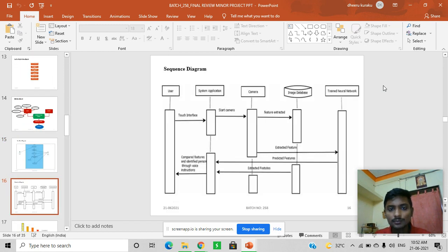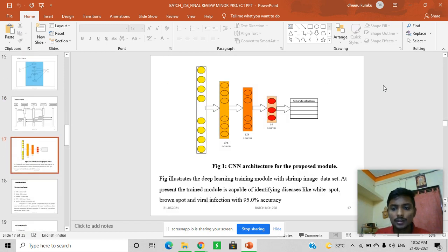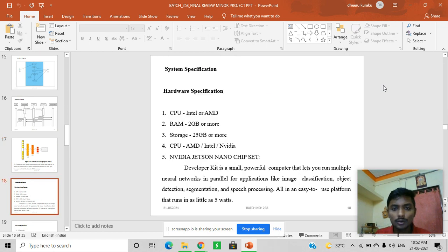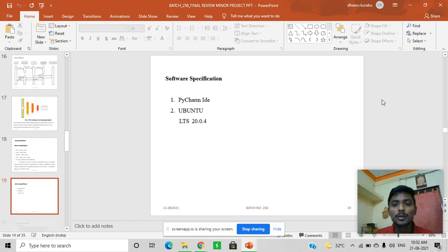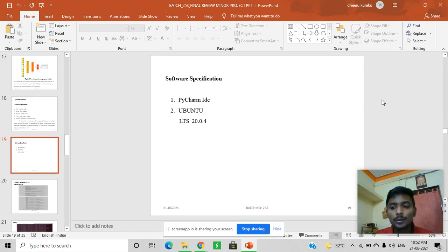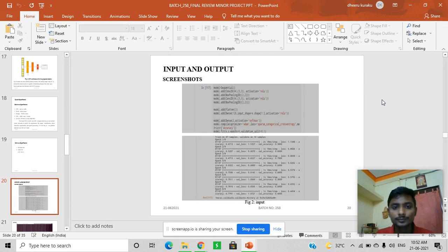Use case diagram, sequence diagram, CNN architecture of the proposed module, and the hardware specifications we used, like CPU, RAM, storage, and the Jetson Nano chipset. It's a basic introduction: what it is used for and the purpose for which we are using it. Software requirements: we use the PyCharm IDE as our code editor, and Ubuntu 20.04 LTS for the command interface. These are the input and output screenshots.